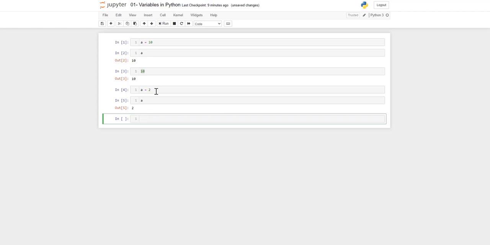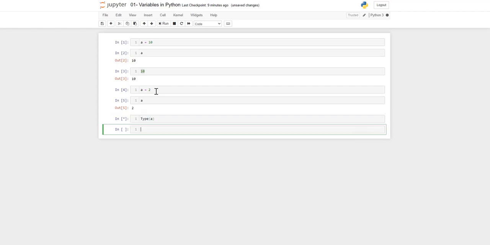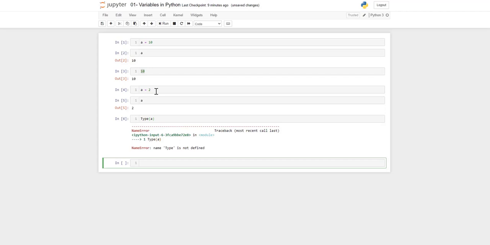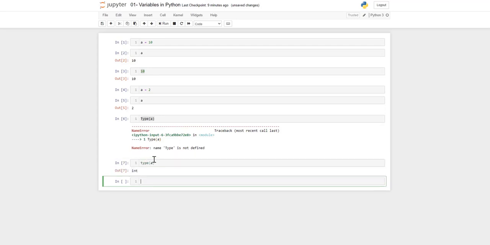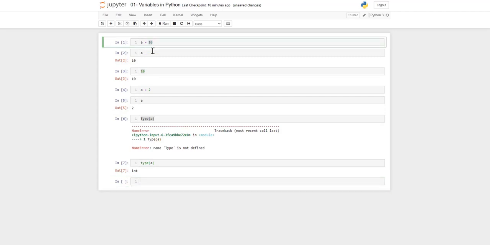Let's check the type of a, which class it belongs to. Oh sorry, I put it wrong. Let me give it in small letters. Python is a case sensitive language, so if the syntax doesn't match, it will give you an error. So a is of integer type. We have assigned 10, so it is an integer type. That's why it's giving a class of int.